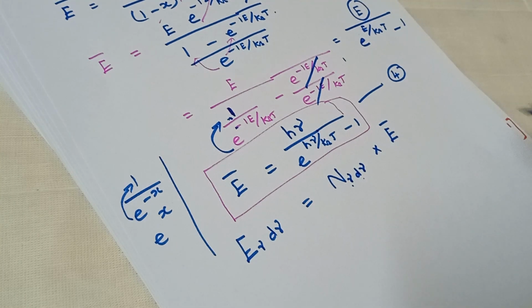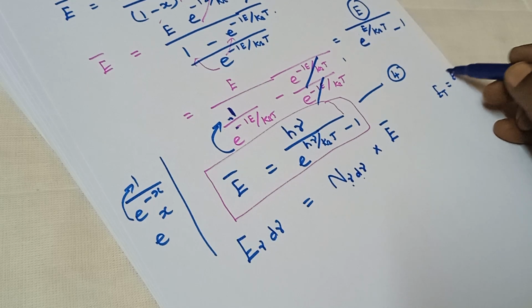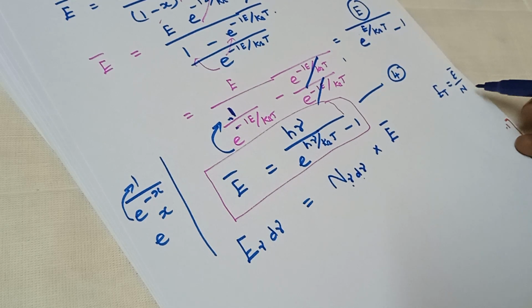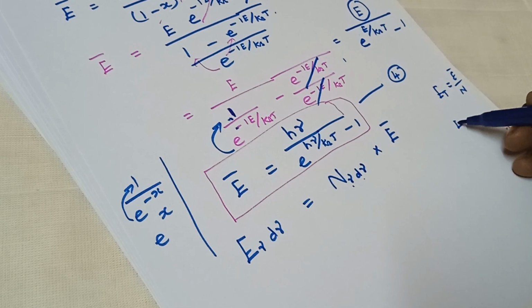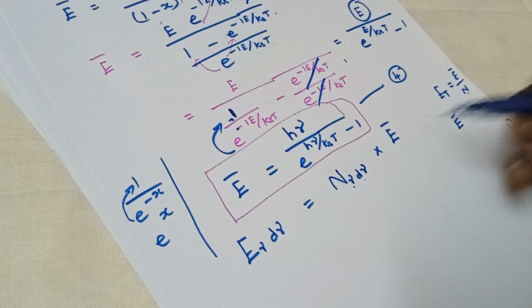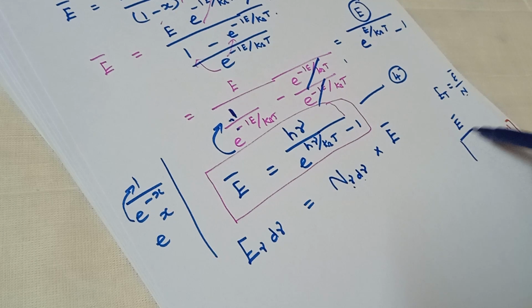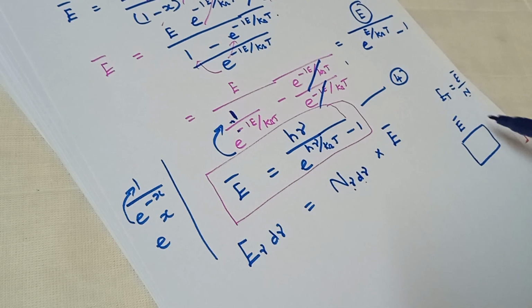We know that total energy is equal to average energy times total number of oscillators for the whole black body, but here the average energy is common and the number of oscillators is taken as n of ν dν.